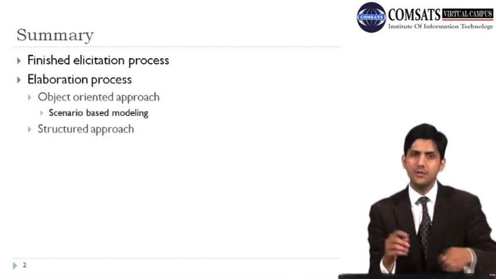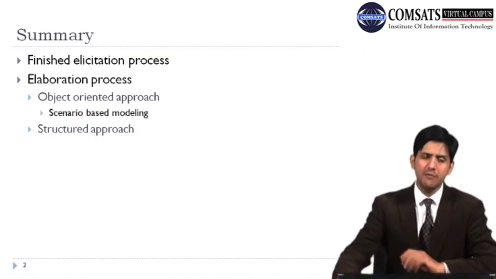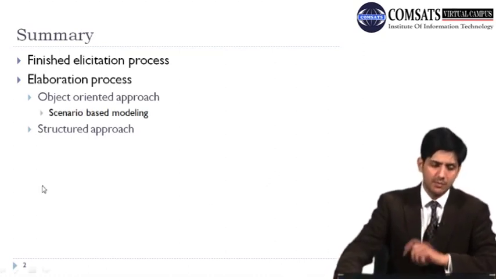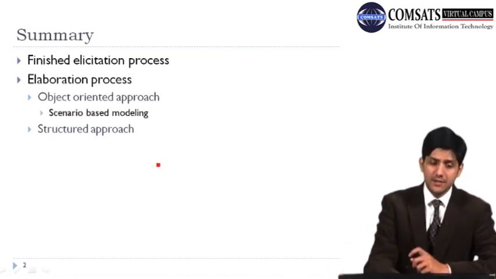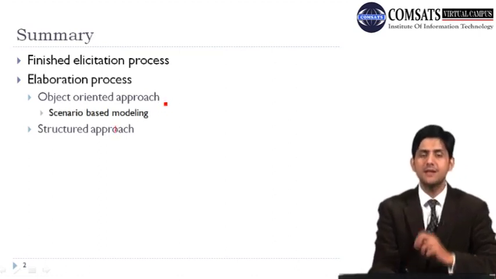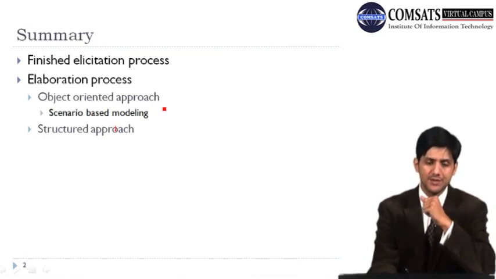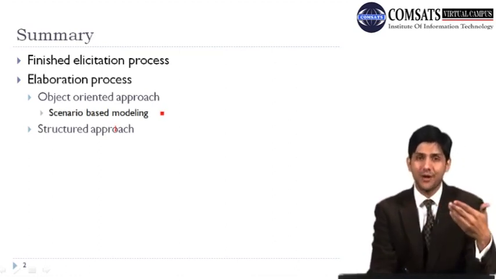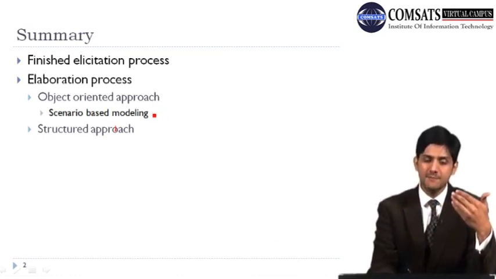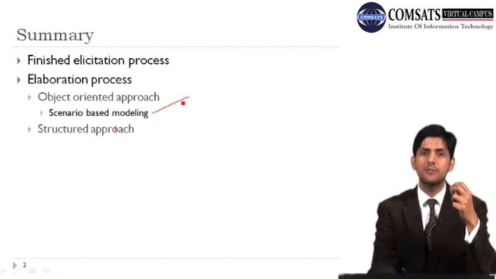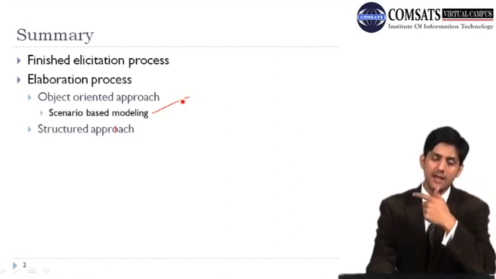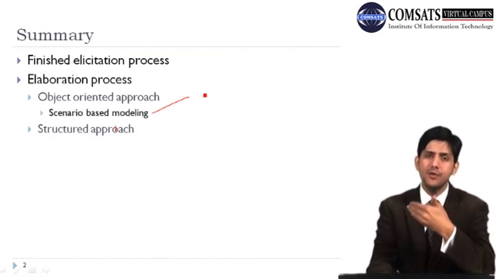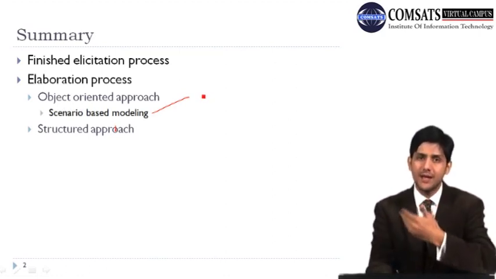Within this object-oriented approach, we have multiple modeling methods which we can apply. In this course, we are going to discuss mainly three different kinds of modeling approaches. Number one is scenario-based modeling, which we specifically started talking about in our previous lecture. Within scenario-based modeling, there are four different things we can do to analyze requirements.